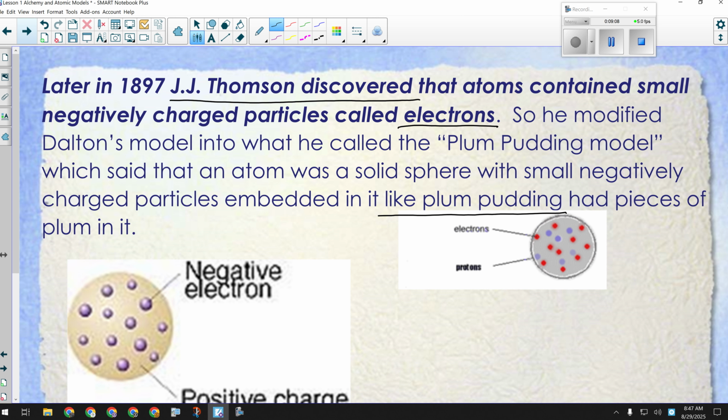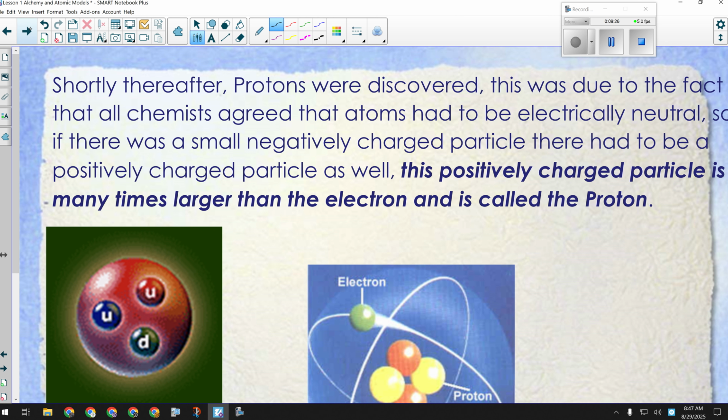So Thomson discovered electrons, comes up with the plum pudding model, which kind of explains how in a reaction the electrons could fall off and make an electric current, right? So in a reaction, maybe the atom gets shaken up a little bit, the electrons fall off, there you go, there's your electric current. But very shortly thereafter, it was discovered that there are actually positively charged particles. It's not a central solid mass. So those positively charged particles were called protons.